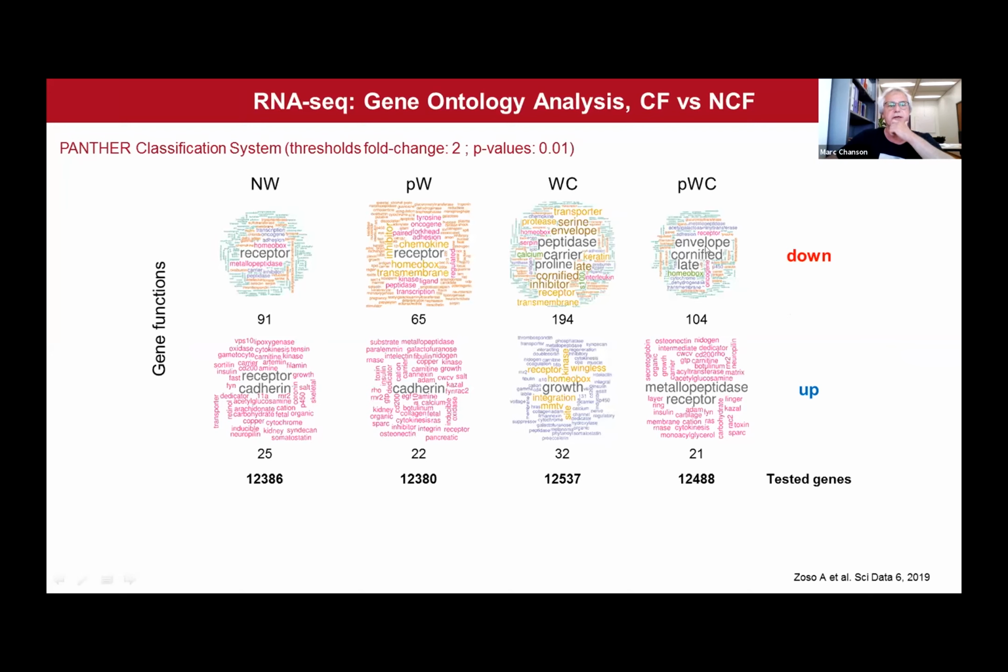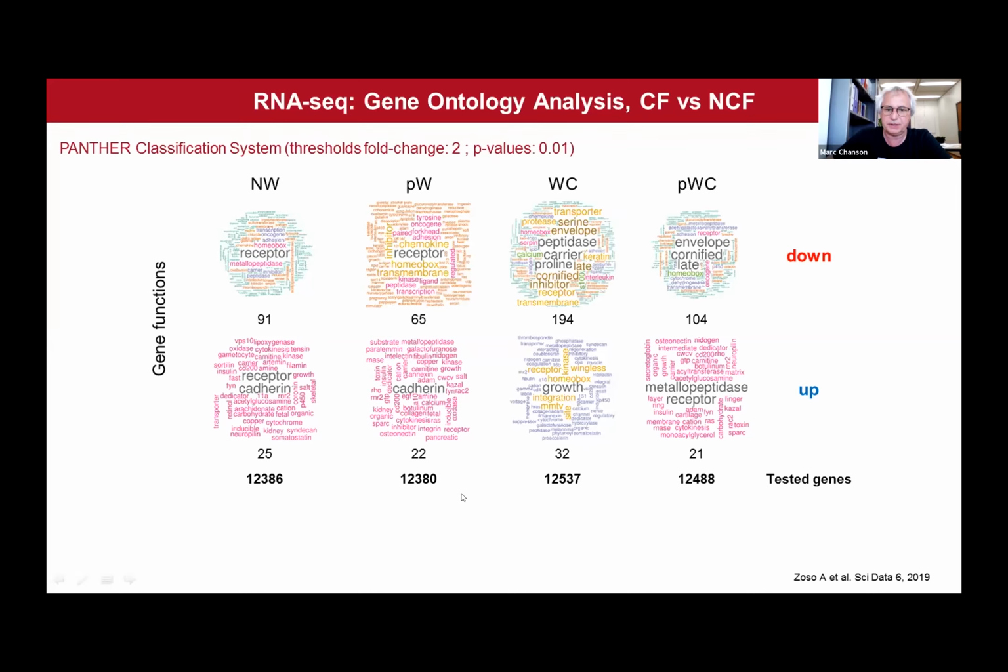So this is an overview of the gene ontology analysis that we performed. And as you can see, many gene functions were found to be upregulated or downregulated under different conditions: before injury, shortly after wounding, at wound closure time, or several days after wounding.